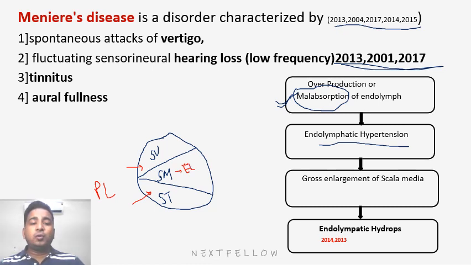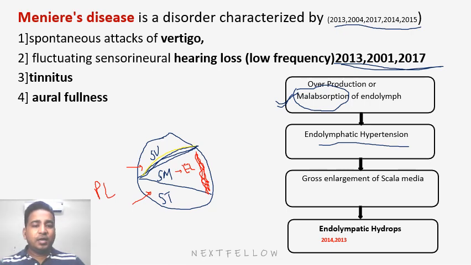We all know it is the stria vascularis, not helicotrema, which causes the production of the endolymph. So whenever there is malabsorption or overproduction of the endolymph, what will this do? This scala media will get dilated. So it will bulge like this. So what happens in Meniere's disease? It will bulge, then it will bulge again, more and more bulging.